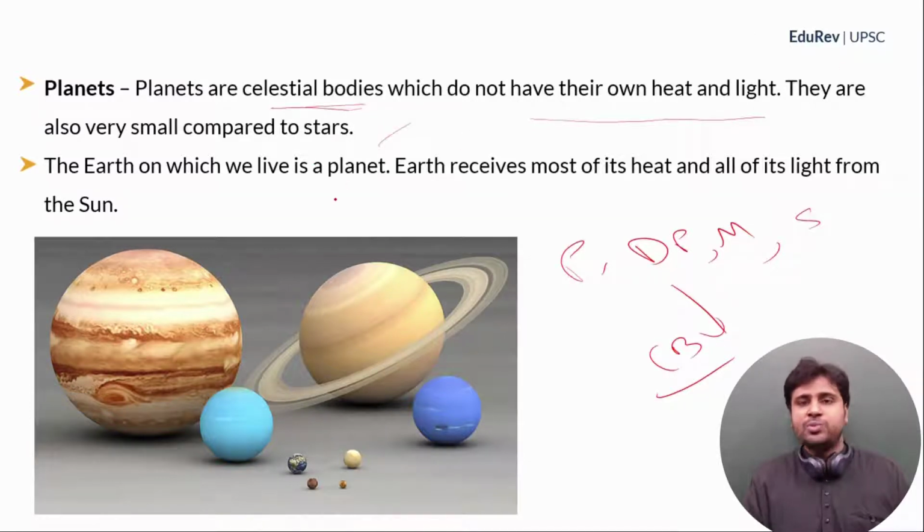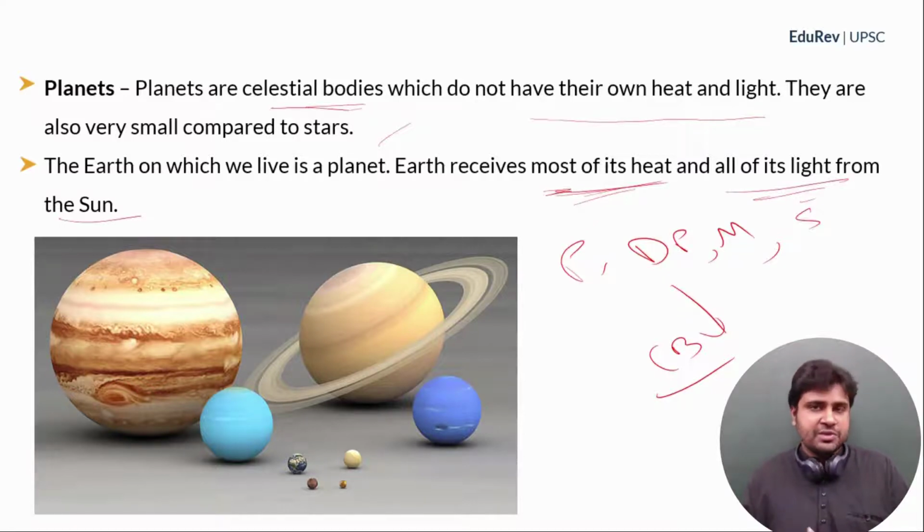The Earth on which we live is a planet, and Earth receives most of its heat and all of its light from the sun. Now just look at this statement carefully. Earth receives most of its heat and all of its light from the sun. Why do I use the word most here? Because Earth also has internal mechanisms which generate heat. The core of the Earth, the innermost part of the Earth, is very hot. Its temperature can be compared to the temperature of the surface of the sun.